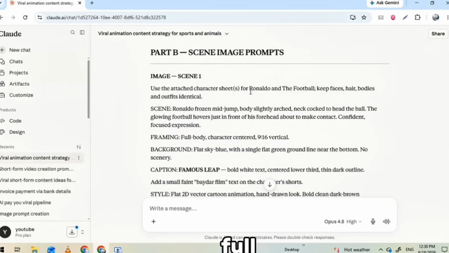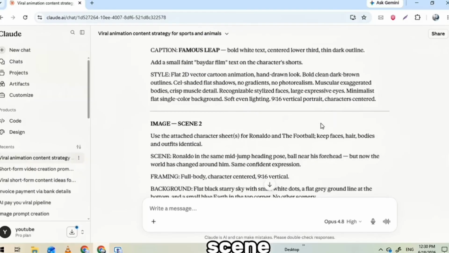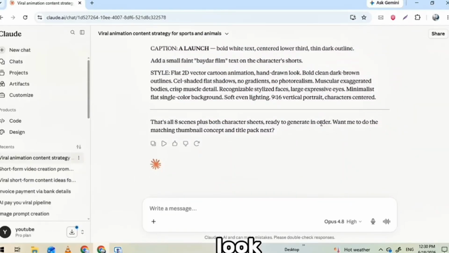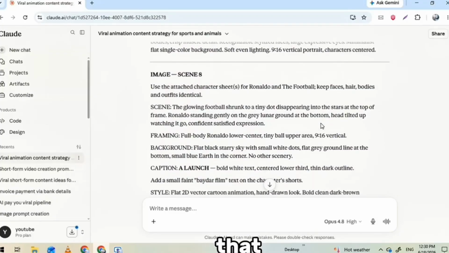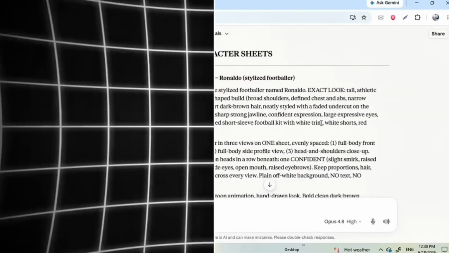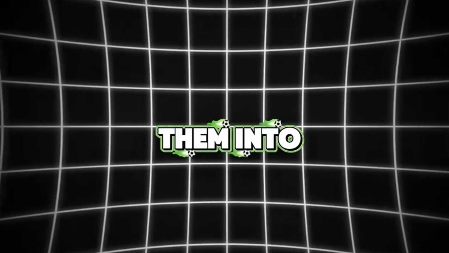Then it writes you a full character sheet prompt for each one, so your characters stay consistent in every single scene. That right there is the secret most beginners miss. It's why their videos look messy and yours won't. And right below that, Claude lays out the image prompts for your scenes, ready to copy. Your entire visual blueprint, done in one generate. So grab those prompts, we're about to turn them into actual images.